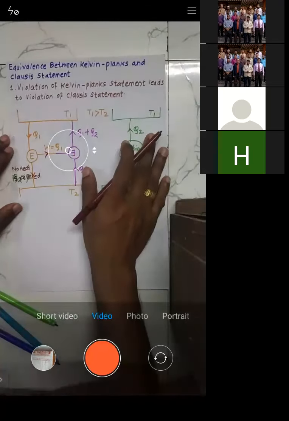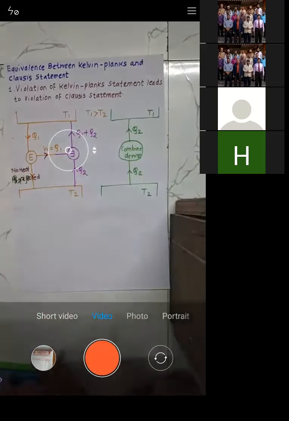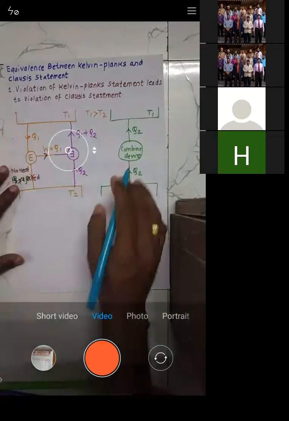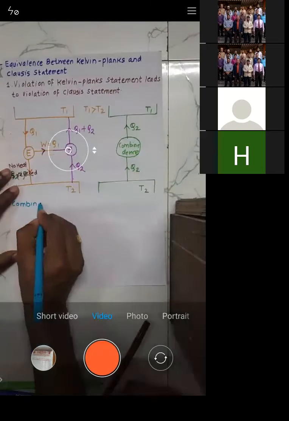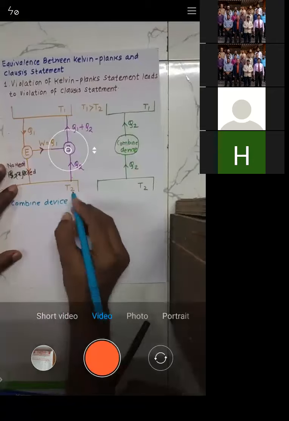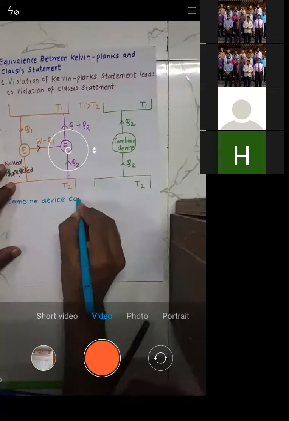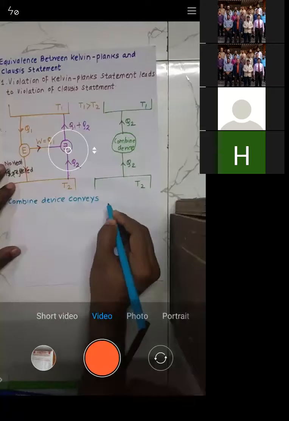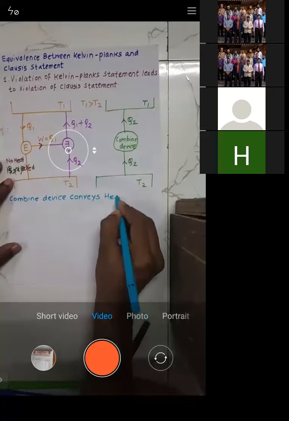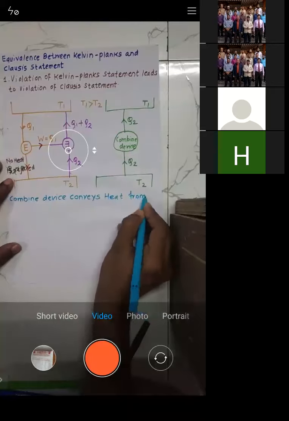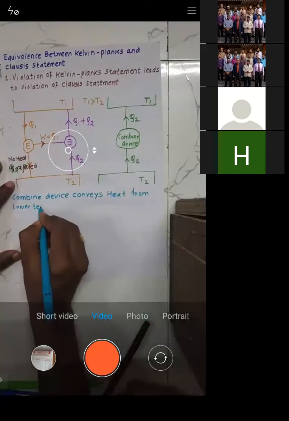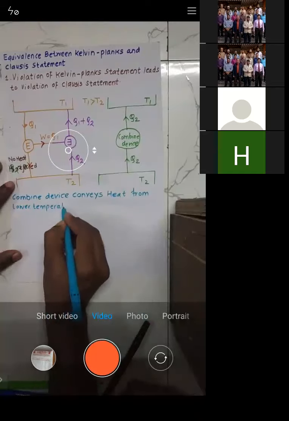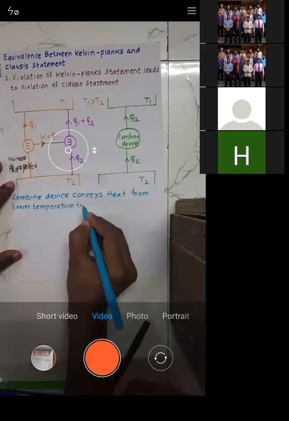Now what do you understand from this device? The combined device conveys the heat from lower temperature to higher temperature.